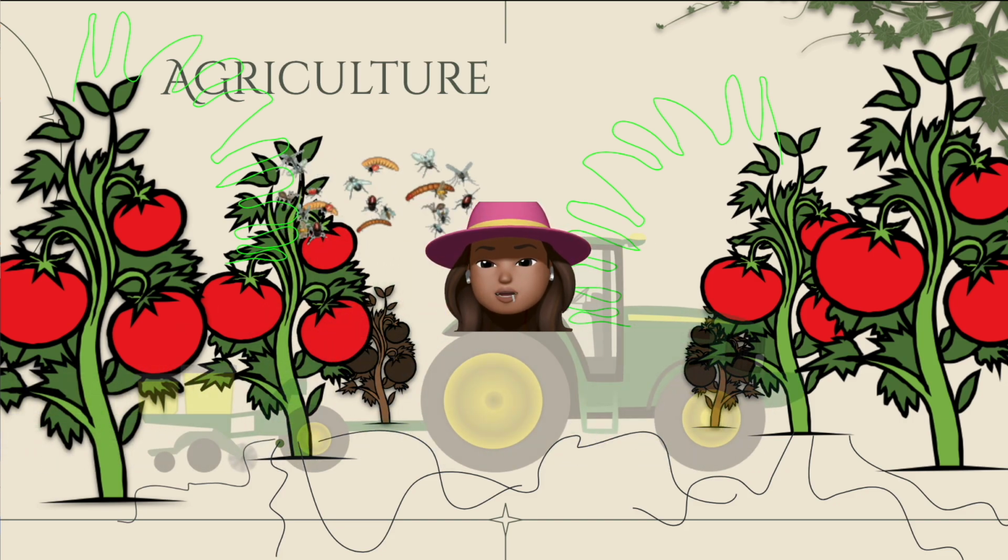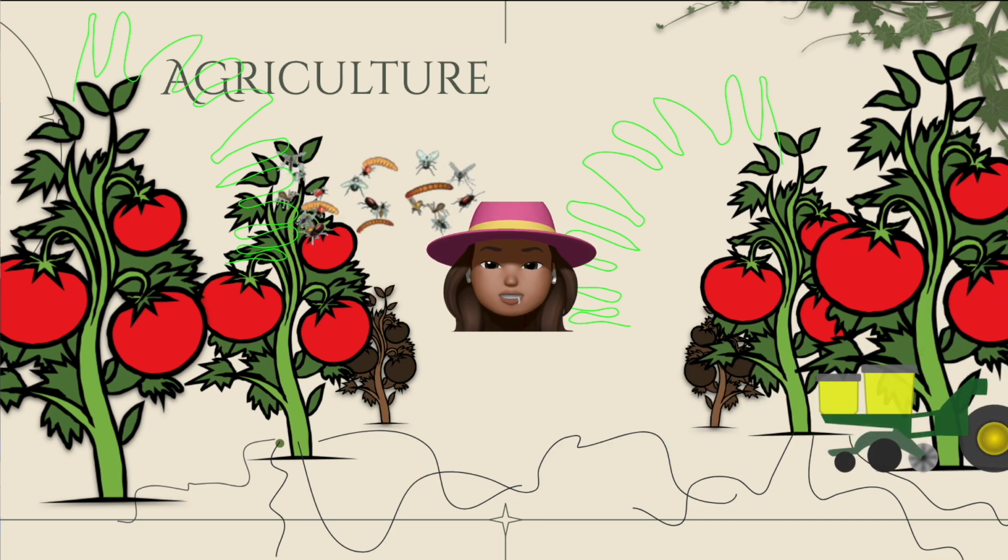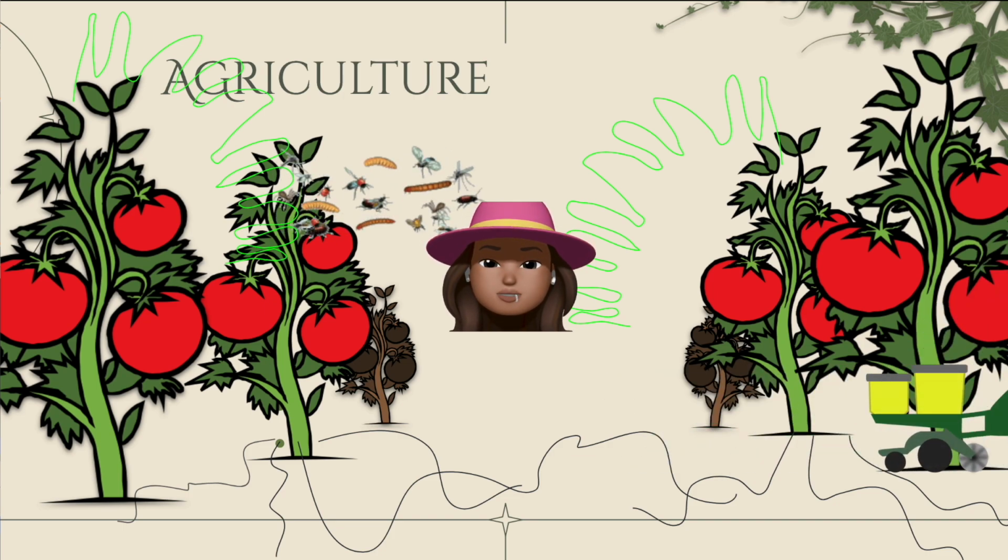And with this alternative route, farmers will have to be aware to reduce their tilling so that they don't disturb the soil nor the networks.